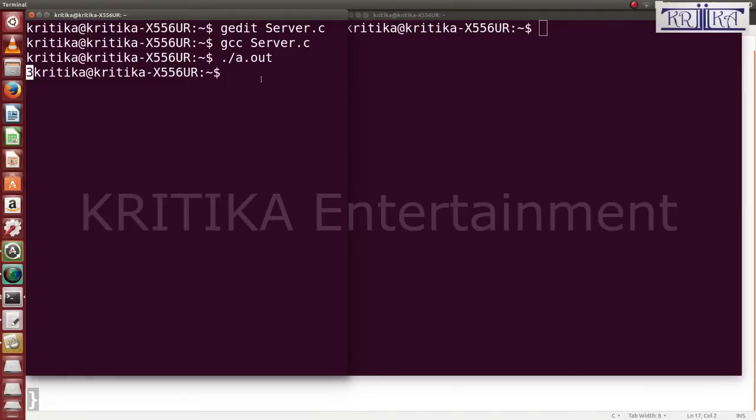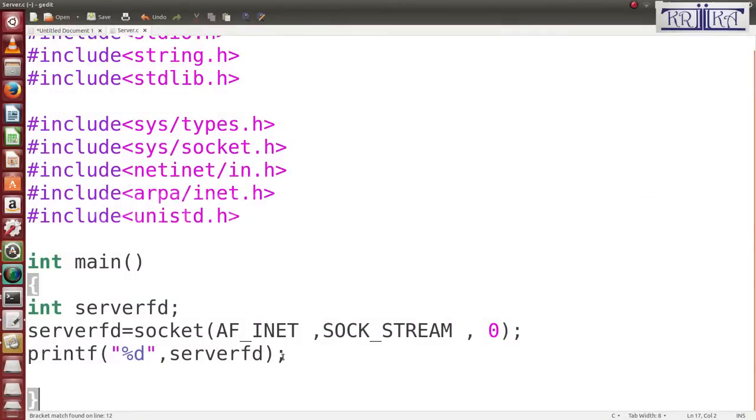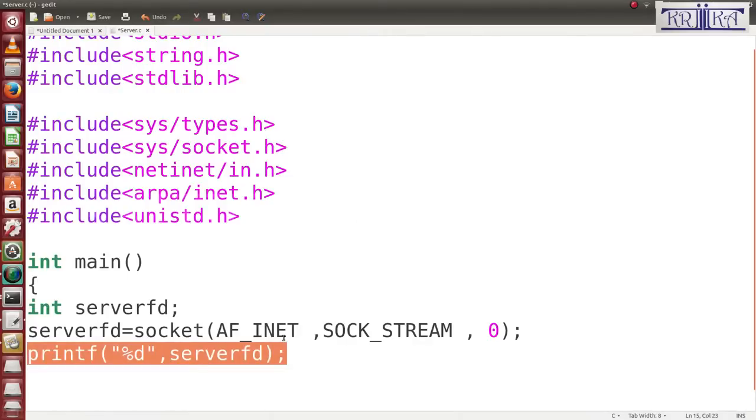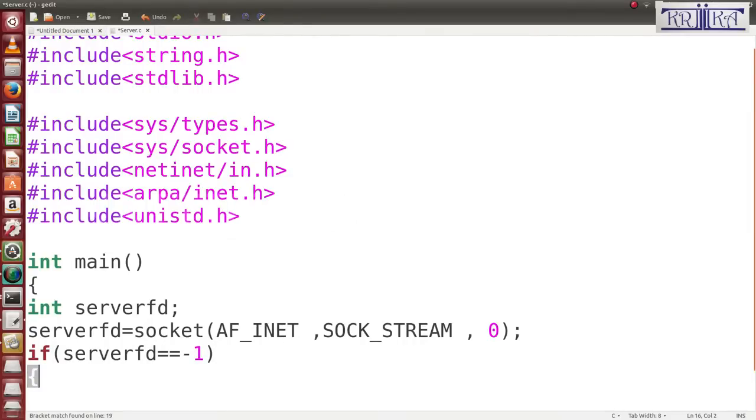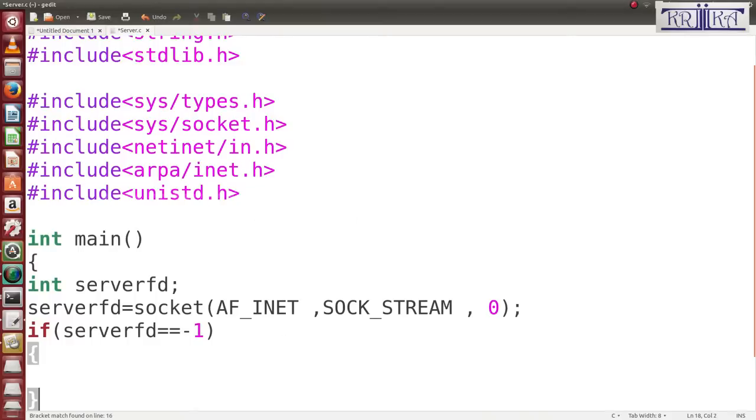Okay, then next, what will we do? Next I will proceed with the program. Here, I don't know which value is going to be returned, so I will write one condition: if server fd equals -1, that means it was not successfully created. So here I will write perror. perror will display the error message.